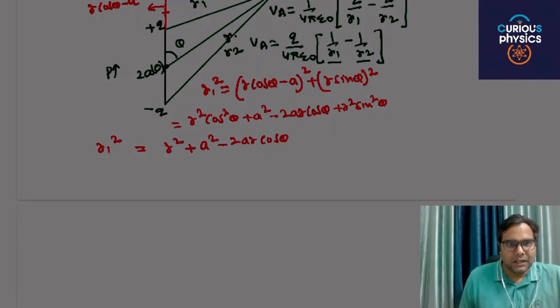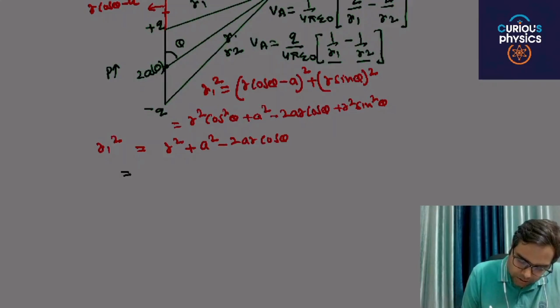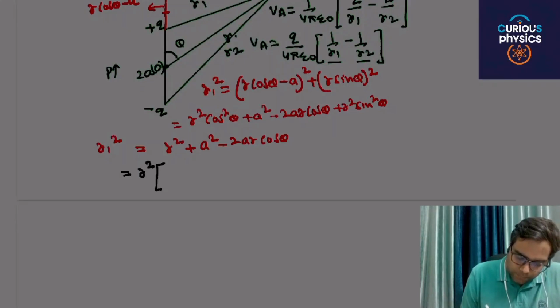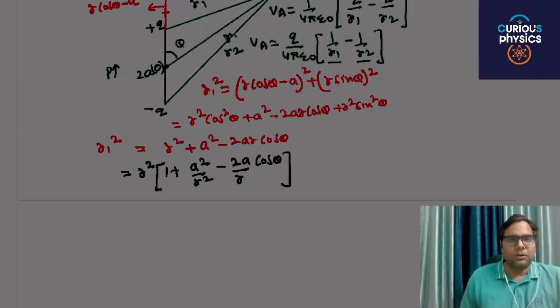Taking r square common, we get 1 plus a square by r square minus 2a by r cos theta.